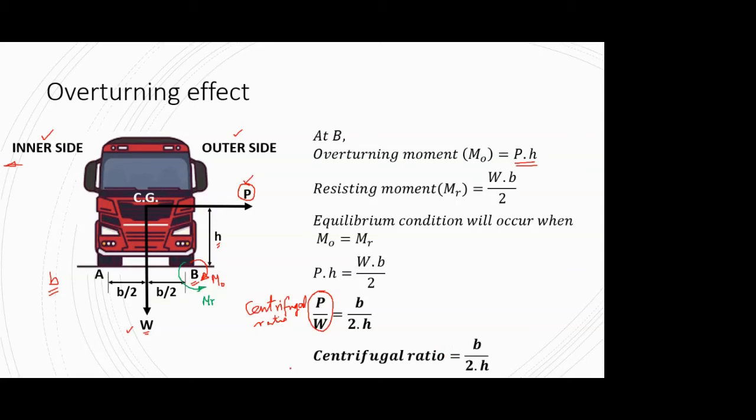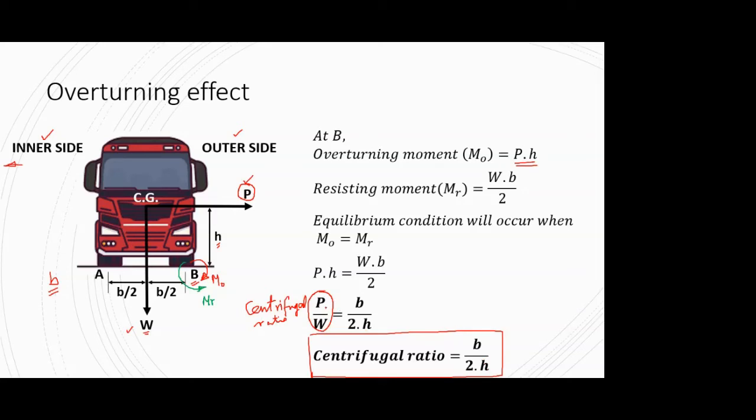Now, if you see here, it's a level road, though it's a curve, so still it is a level road that we have considered. So this condition, centrifugal force is equal to B by 2H. If this condition is satisfied on a level road, with no super elevation, that no edge is raised over the other edge, but you have a horizontal curve, in that case your vehicle will be stable as far as the overturning is considered. So it will not overturn if this is attained, that the centrifugal ratio is equal to B upon 2H.